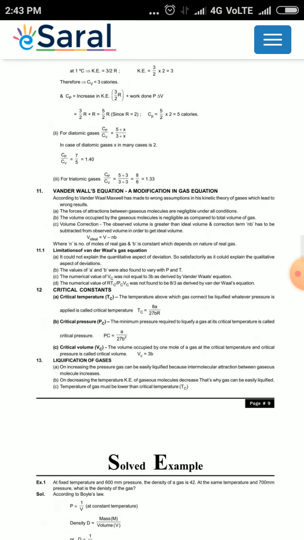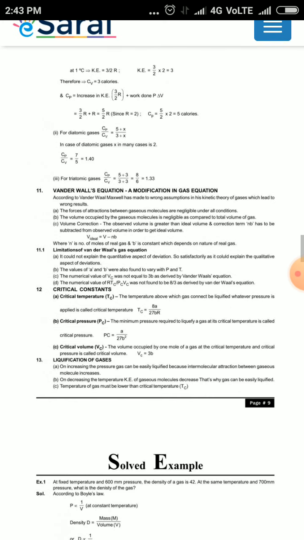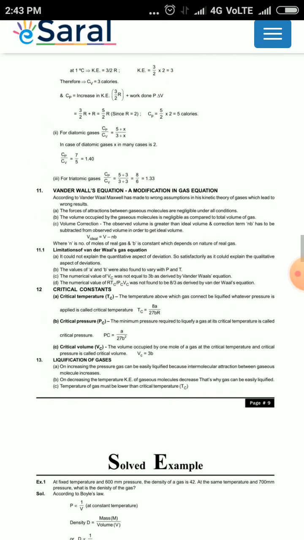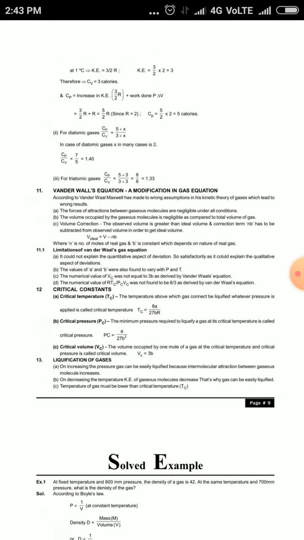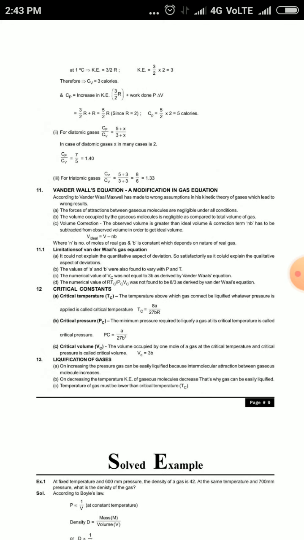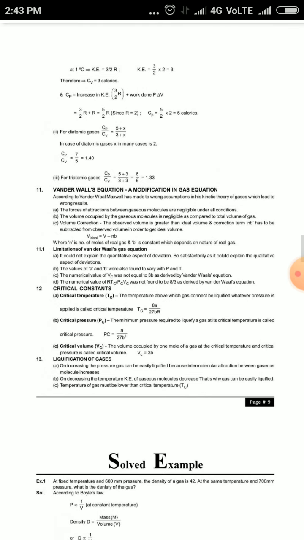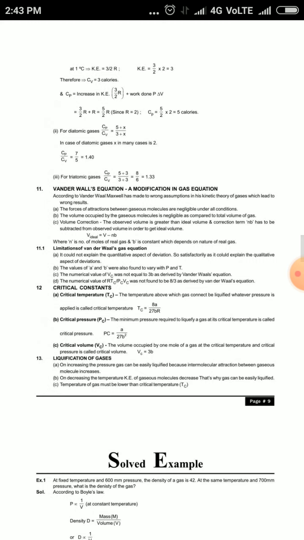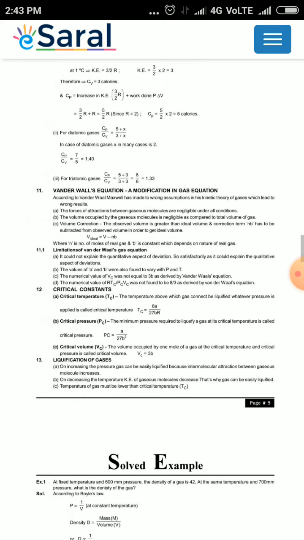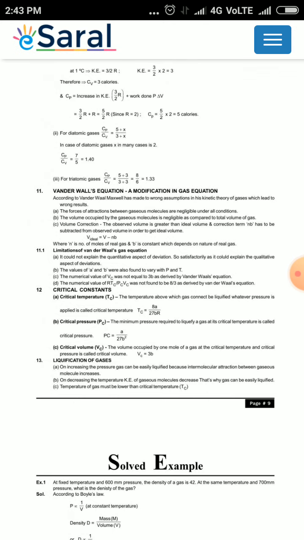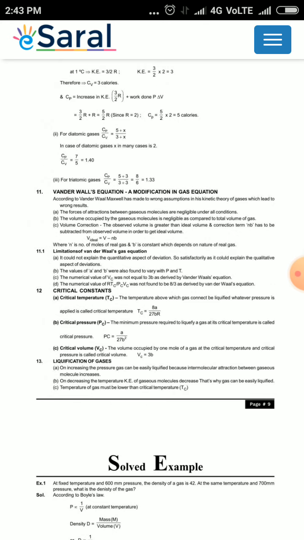Limitations of the van der Waals gas equation. It could not explain the quantitative aspects of deviation as satisfactorily as it could explain the qualitative aspects of deviation. The values of a and b were also found to vary with P and T. The numerical value of Vc was not equal to 3b as derived by the van der Waals equation. And next, the numerical value of RTc upon Pc Vc was found to deviate from 8 by 3 as derived by the van der Waals equation.